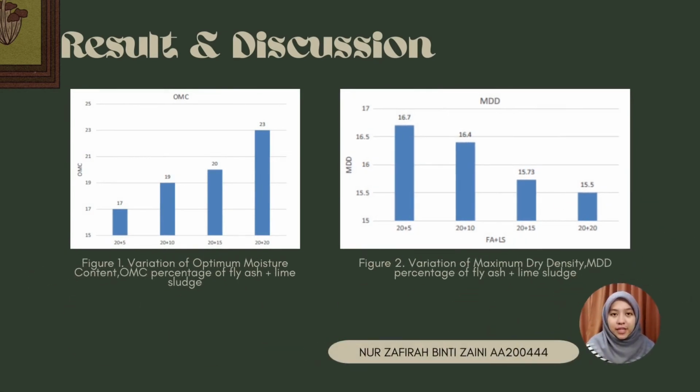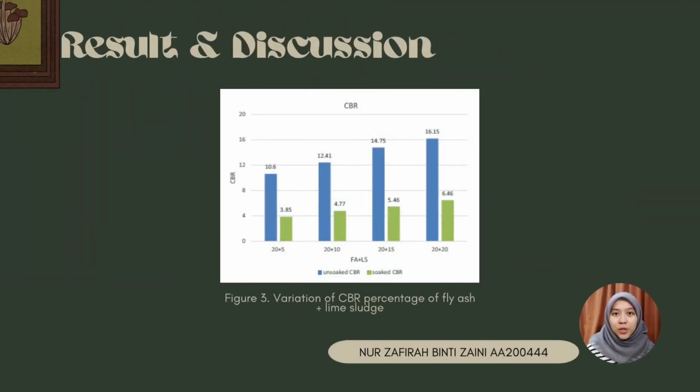For results and discussions, the percentages of OMC and MDD have changed as a result of replacing the clay soil with fly ash and lime sludge, as seen by the variance of OMC and MDD. Additionally, when lime sludge was added to the soil that had already been stabilized with fly ash, the CBR result improved. While it grew by 1.4 times in the unsoaked sample, it increased by 1.53 times in the soaked sample.